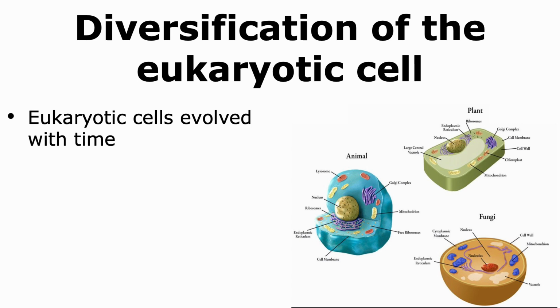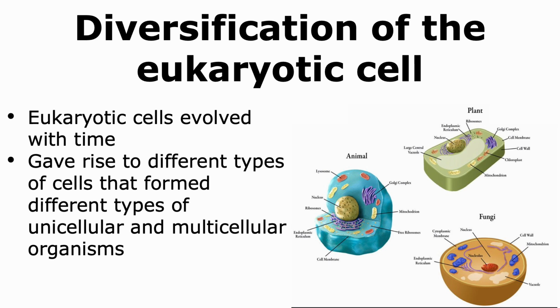The ancient eukaryotic cells evolved with time and underwent many different changes. They ultimately gave rise to the different types of cells that we observe today in eukaryotes. These cells then allowed the formation of unicellular and multicellular eukaryotic organisms.